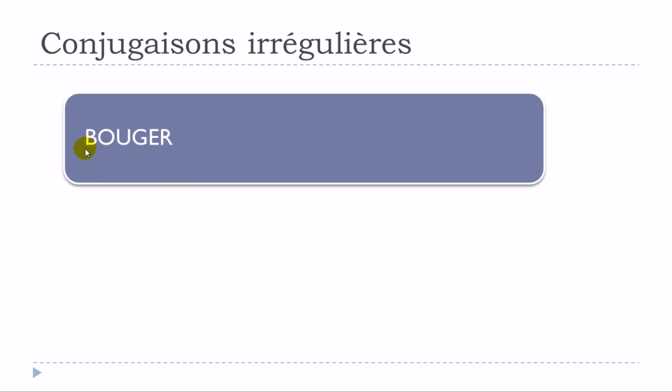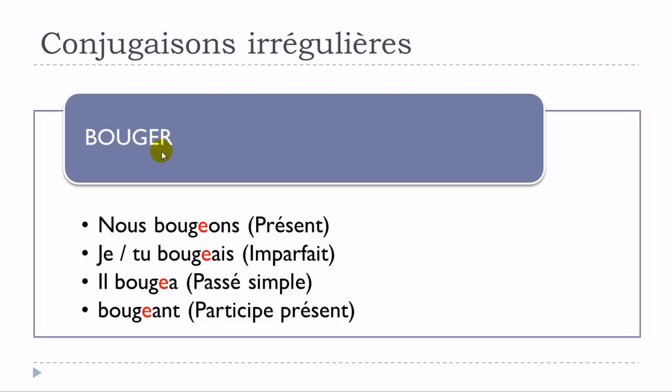I wanted to take a simple and useful verb, so it's bouger. Bouger is to move, okay? And then we will see that the tenses that will be affected by these modifications will be le présent, l'imparfait, and then le passé simple, okay? And then we'll have this participe présent form that will be also affected by that. When we're talking about le présent, the good news is that we'll have only one form that will be affected or modified, and this is the nous form.